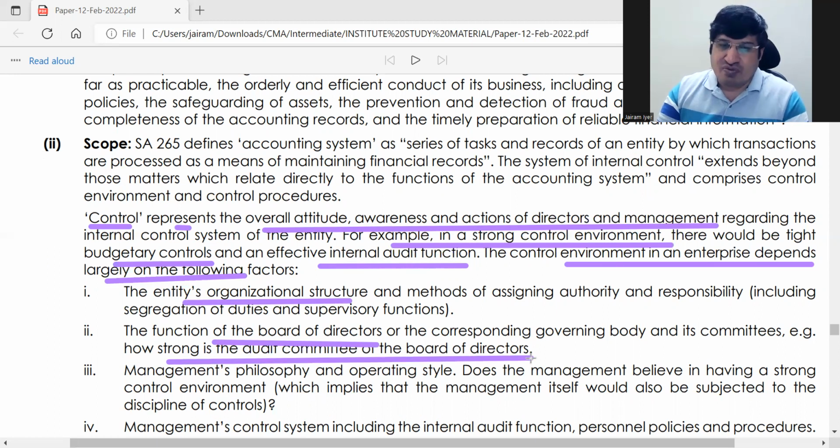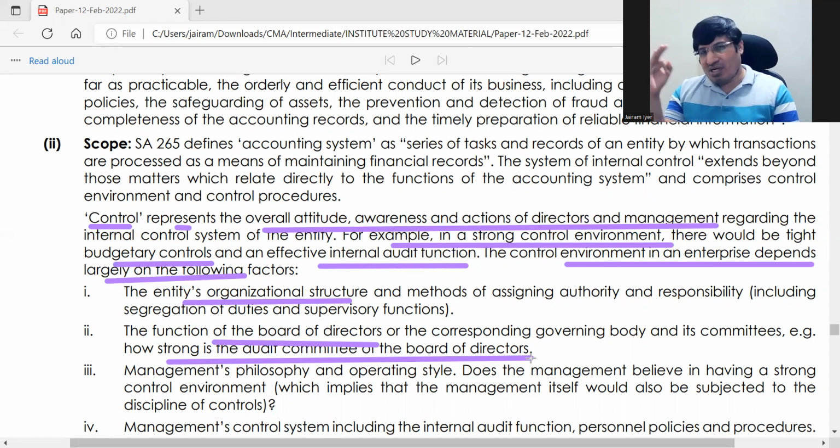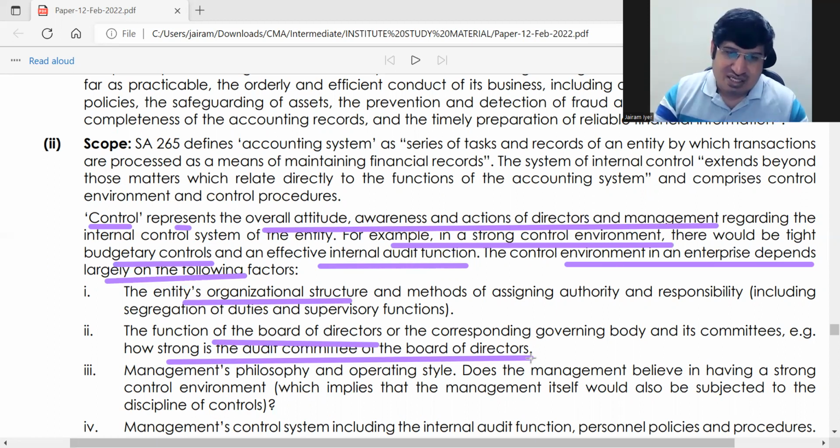For the board of directors, they make many committees. The same directors, say a committee of 2 directors, there can be another committee of 3 directors, like that. So there is a committee called the audit committee. How strong is the audit committee?